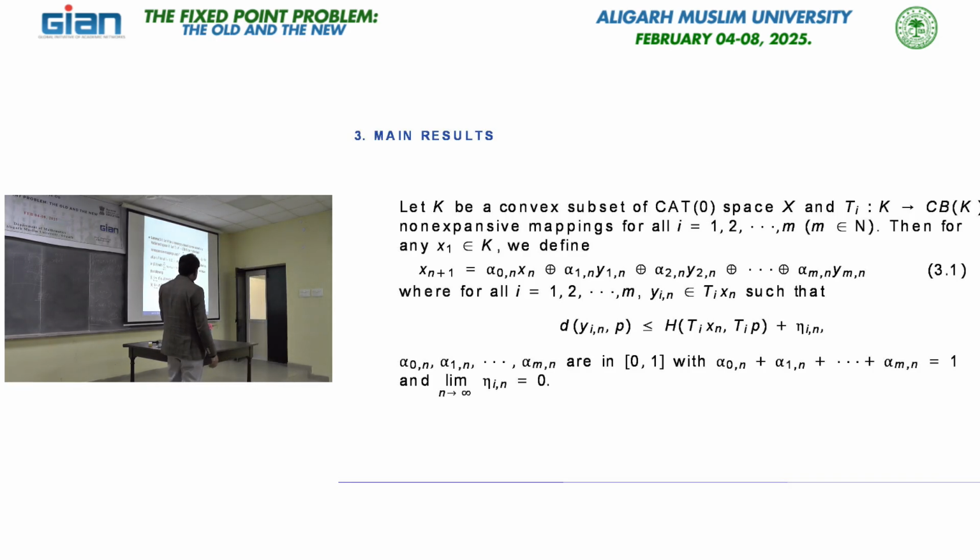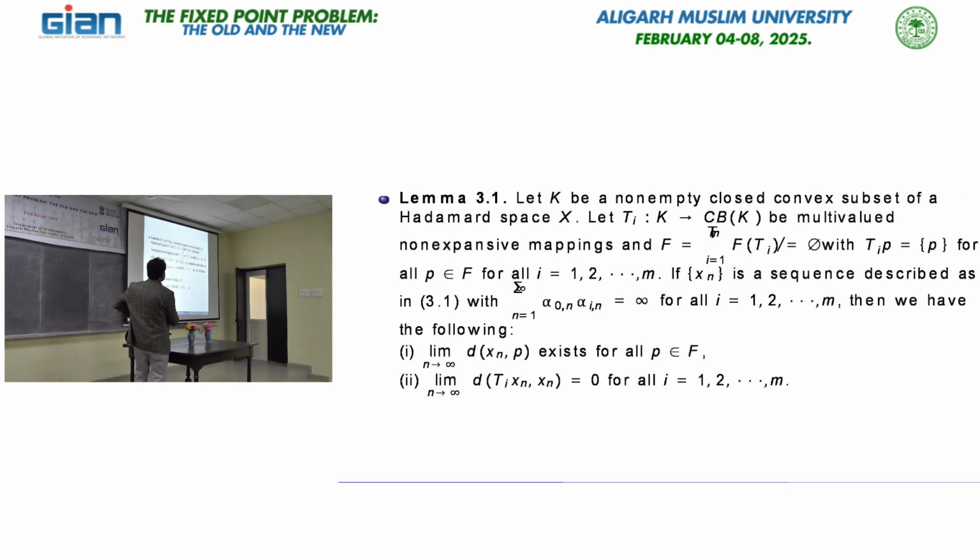But here we have this condition, which means the action of this multi-valued map on the fixed point is a singleton set, simply {p}, for all fixed points of these maps. Capital F is the set of the fixed points, the intersection of these. So if I have a sequence defined by 3.1 with this condition, then we have these two conclusions.